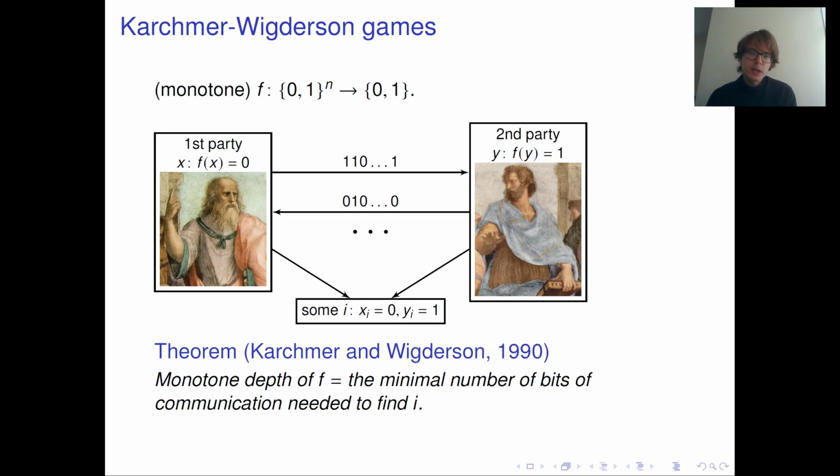And for a given algorithm, we are interested in the total number of bits of communication the parties transmit in this algorithm, for a given x and y, and then worst case over all pairs of inputs. And so the best algorithm, the algorithm minimizing the total number of bits communicated, just defines the monotone depth of f, exactly.